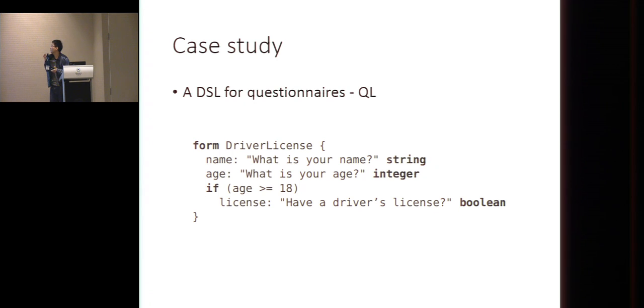And finally, that's the case study of our work. We have a domain-specific language for questionnaires called QL, and this is the code that users write. So it's a form of driver license, and the first question, what's your name, and the input is a string, and what's your age, and the condition statement. We want to use the Shai framework to implement this QL language, and we see how it helps to avoid boilerplate code.